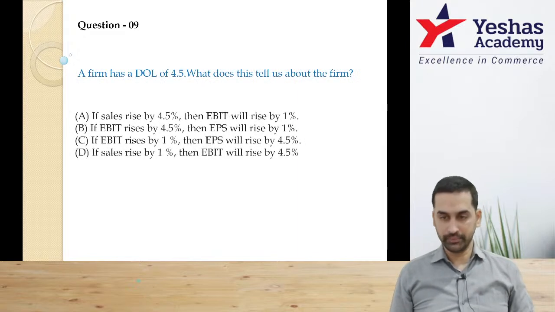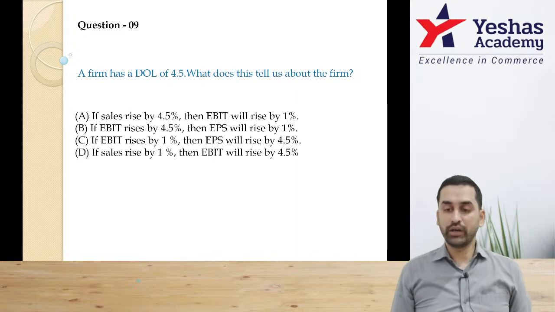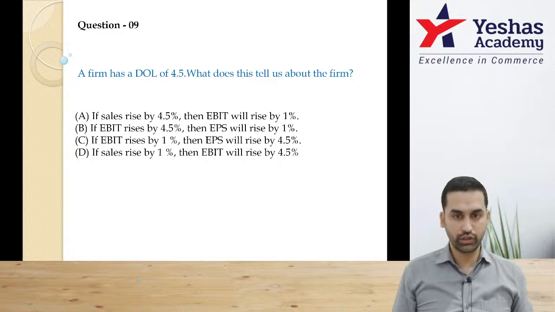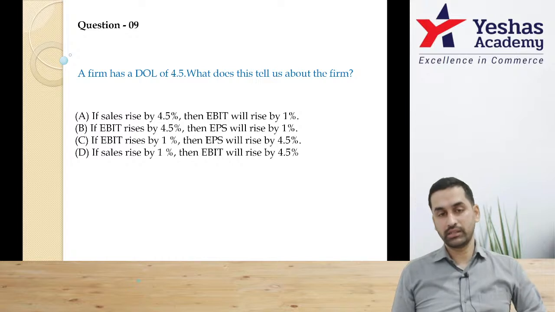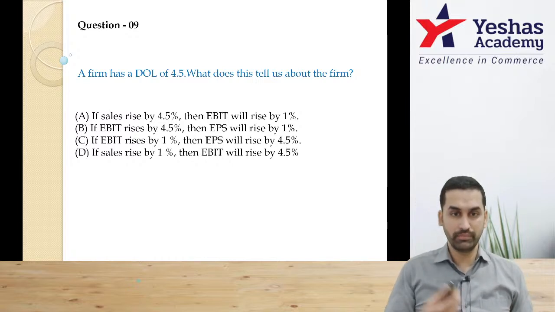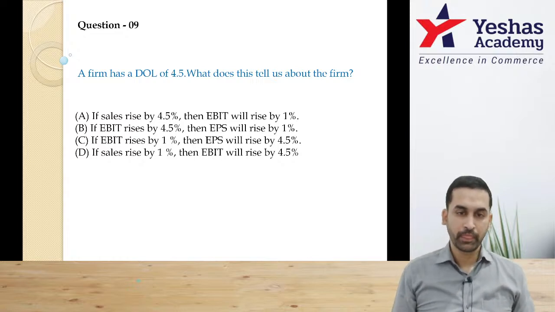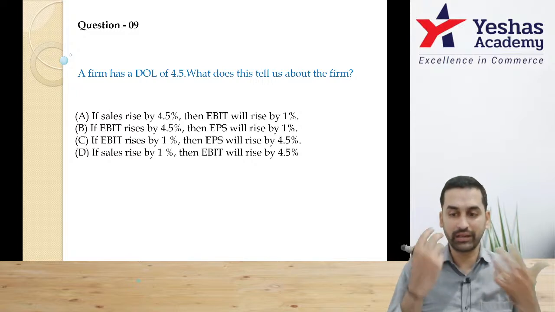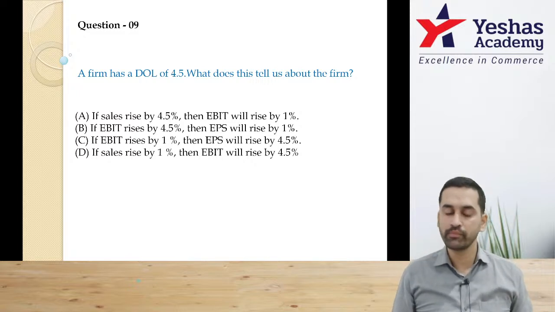Question number 9. A firm has DOL of 4.5. DOL is operating leverage. What does this tell us about that firm? If sales go up by 4.5%, EBIT will rise by 1%. This is complete reverse answer. Option A is total wrong.